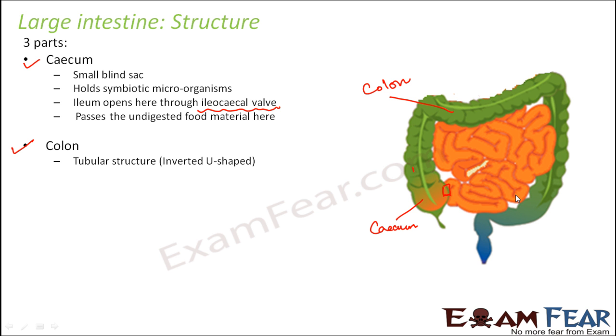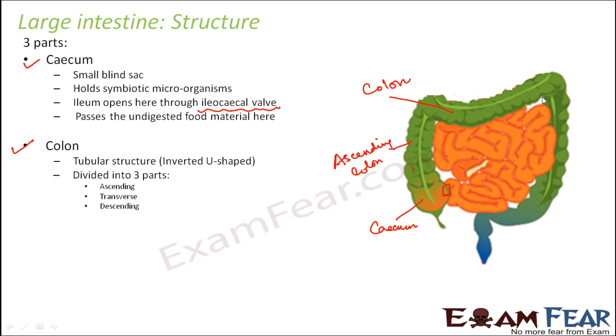Otherwise, the entire middle portion is colon. It is further divided into three parts: ascending colon, transverse colon and descending colon. This one is ascending because it is going up. So this one is the ascending colon.